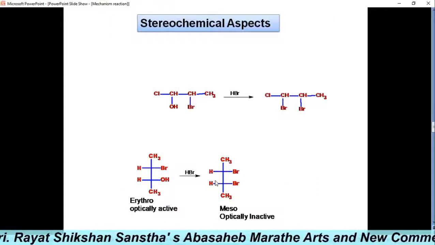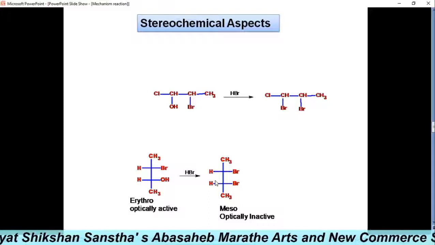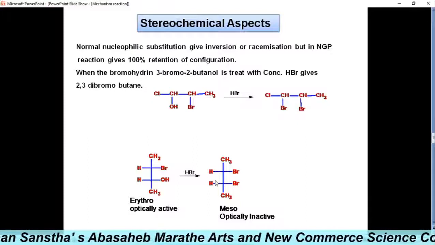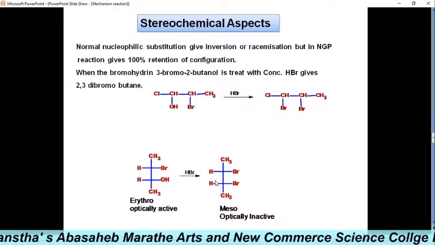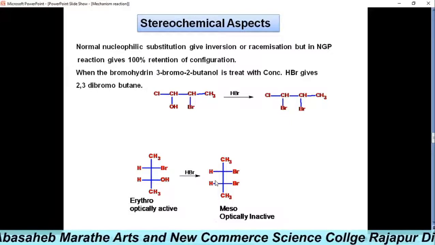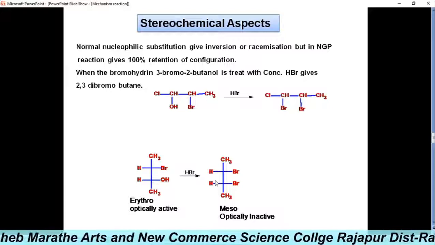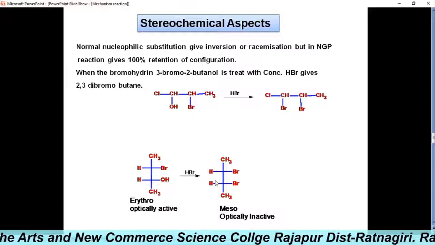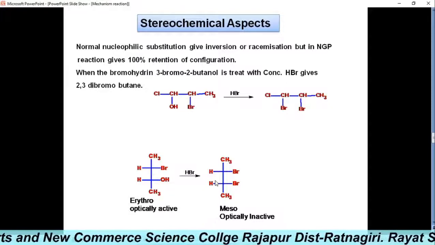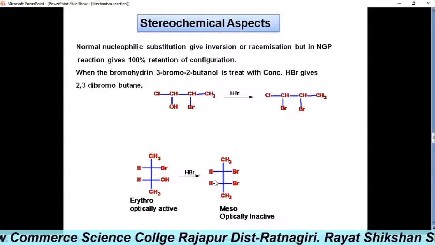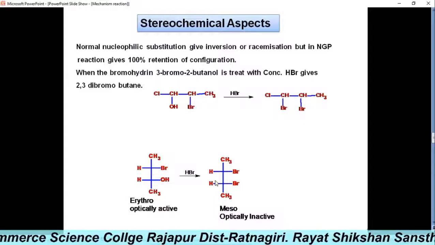Now we will see the stereochemical aspects of neighboring group participation reactions. We know that with the formation of a bridged ion, the stereochemistry of the reaction is characteristically different from that observed in simple nucleophilic substitution reactions.